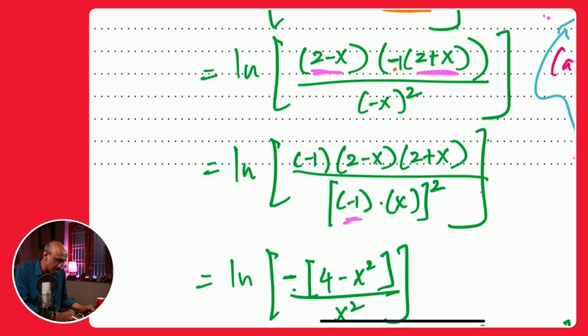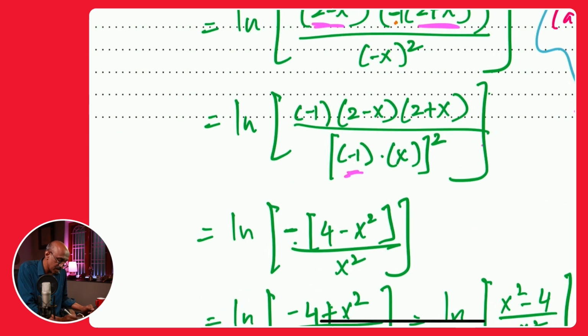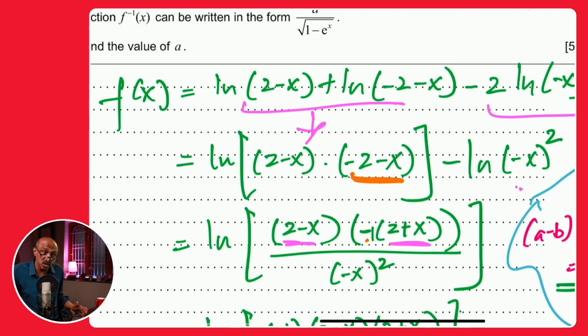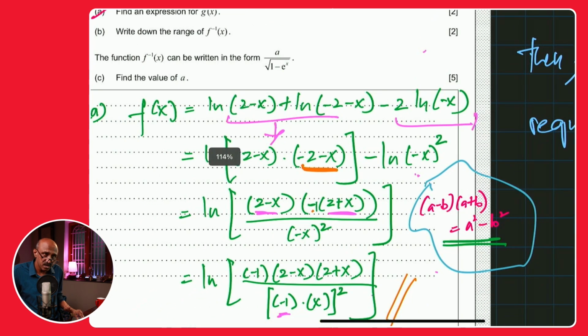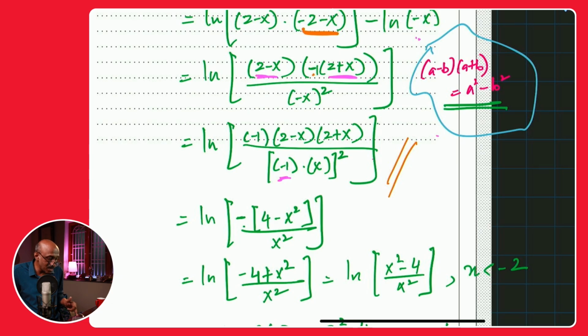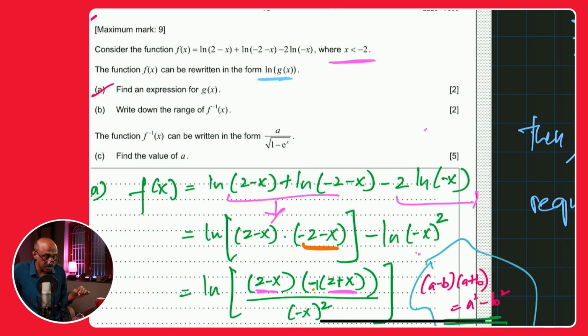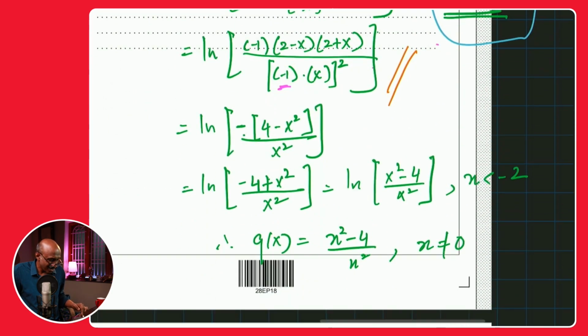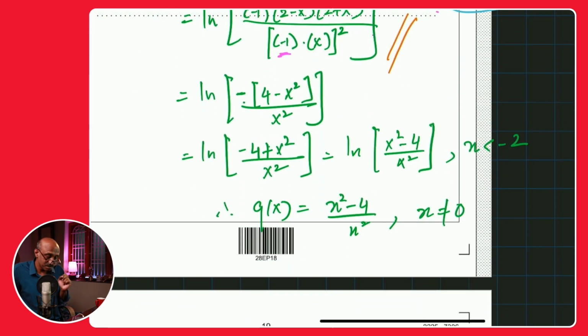Would they have given us marks if we had stopped here? They would have given you marks, because you followed the rules. What they're testing in this particular question is whether you are applying the rules or laws of logarithms correctly. Would they have given us marks if you had stopped here without using that algebraic expression for a squared minus b squared? My guess is yes, because the main purpose is to see whether you can apply the laws of logs rather than bringing it down to this particular form. However, as you will see in the other parts, it is going to be used.